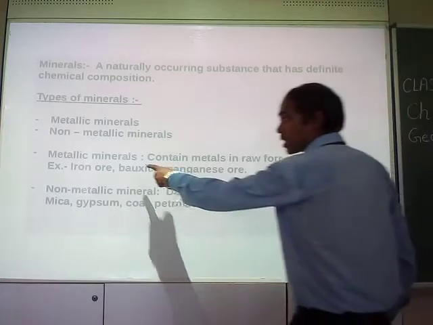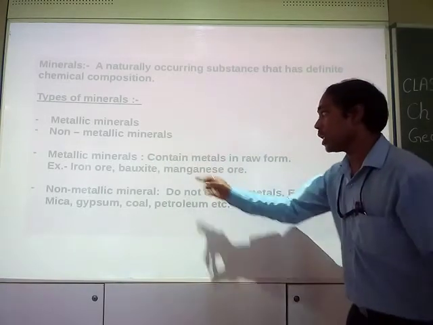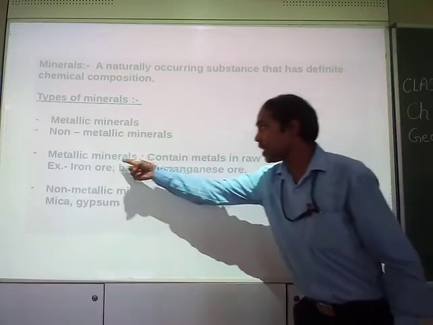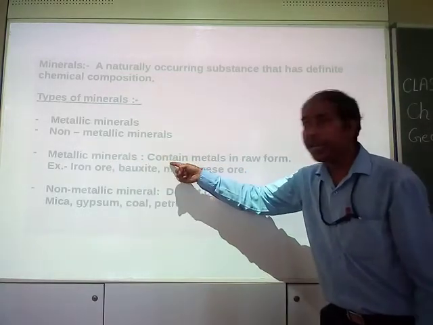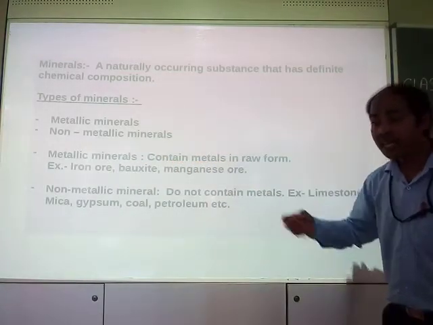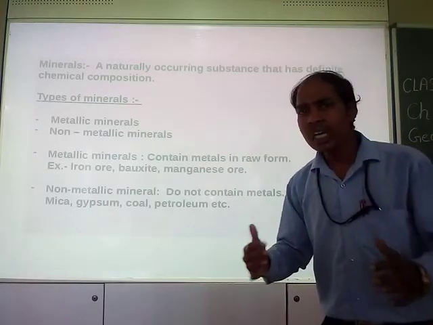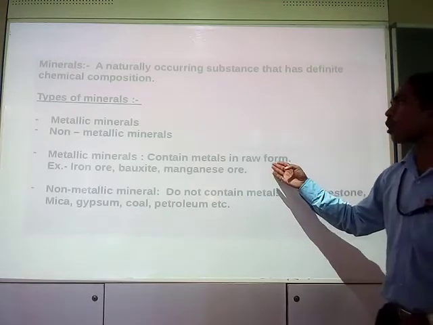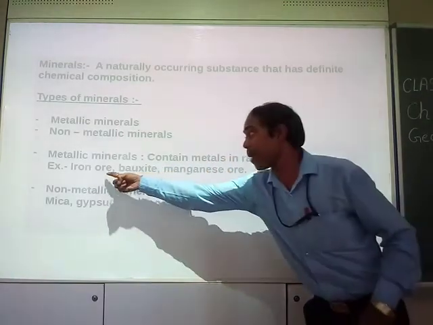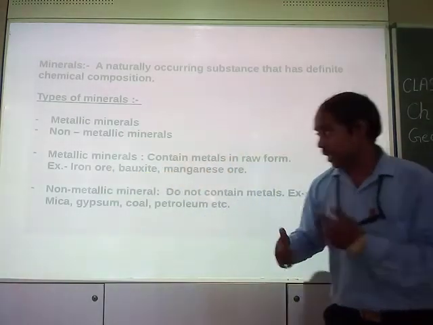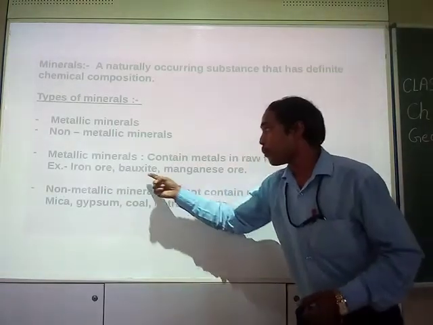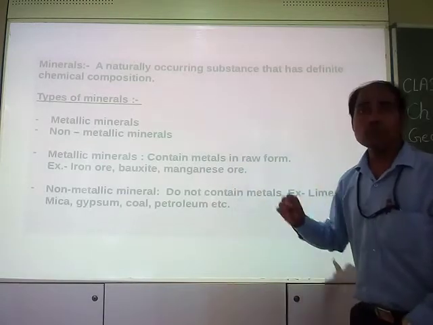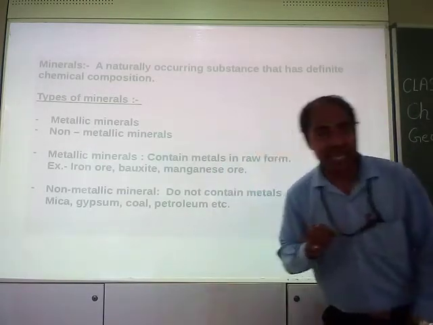Now metallic minerals, I have given a definition, contain metals in raw form. That means these minerals contain metals in raw form or in a not pure form, you can say. Example, iron ore which contains iron, bauxite which contains aluminium, manganese ore which contains manganese, right?